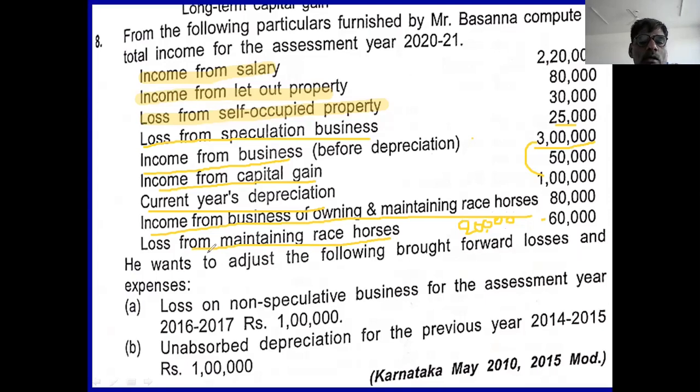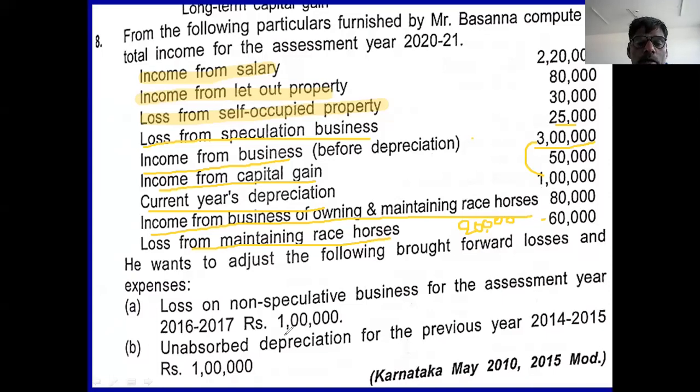Clear? And he wants to adjust the following brought forward losses. That is loss from non-speculative business, non-speculative means regular business, 1 lakh rupee. Out of 3 lakh rupee, 1 lakh rupee is deducted, that is the current year depreciation. 2 lakh balance is there.